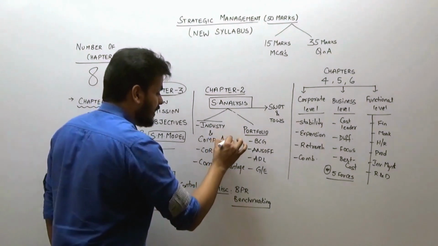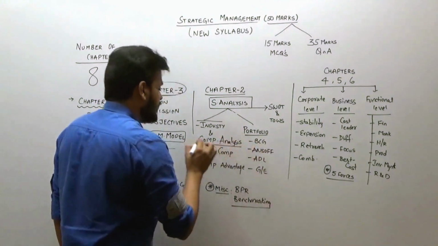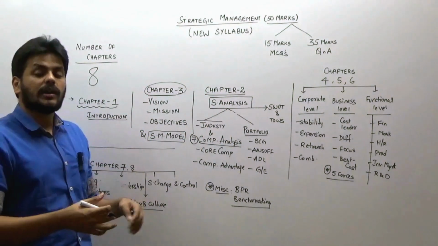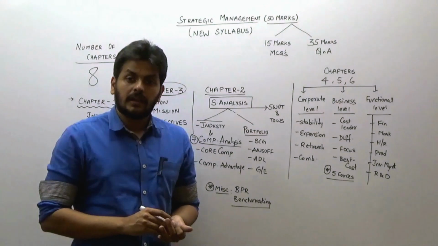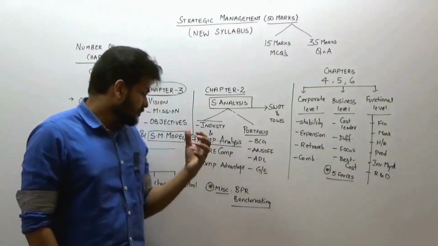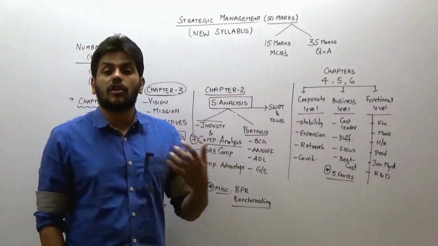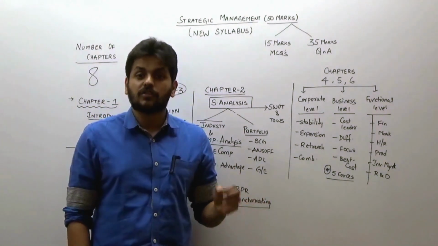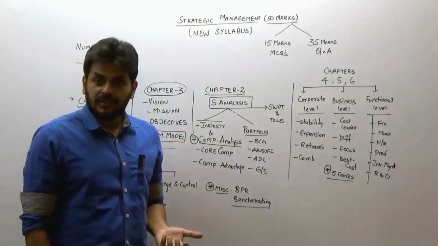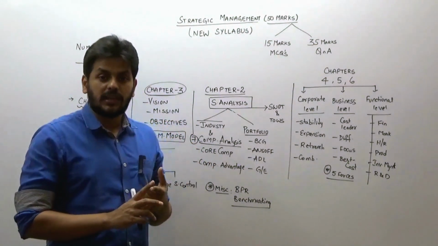a competitive analysis. Industry and competitive analysis. 7 points are there in the competitor analysis: how to analyze our competitors. In that there is a question called developing a strategy whereby you can understand the strongest and the weakest rivals. It's called strategic group mapping. It's a very commonly asked question in the exam. So they can ask you about how to identify the strongest and the weakest rival.